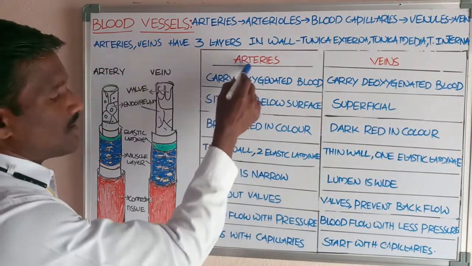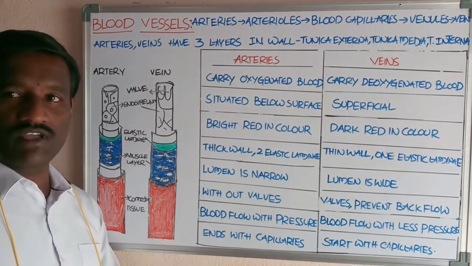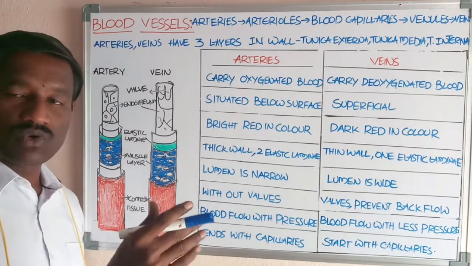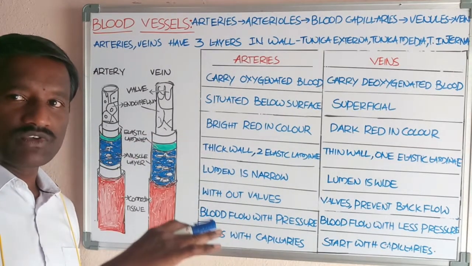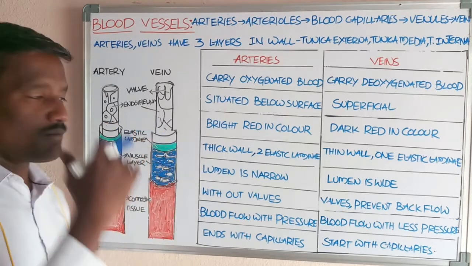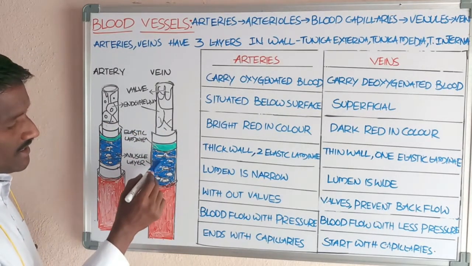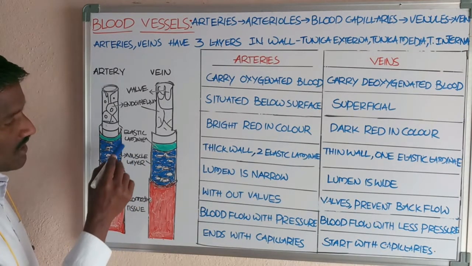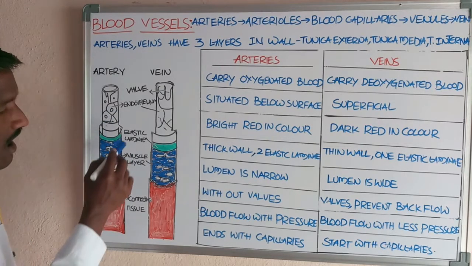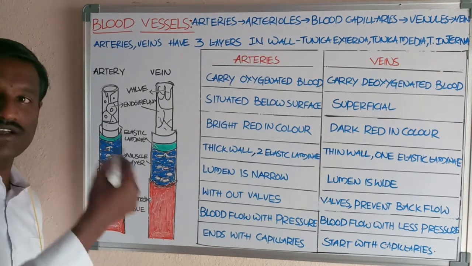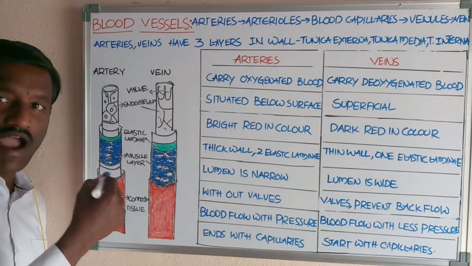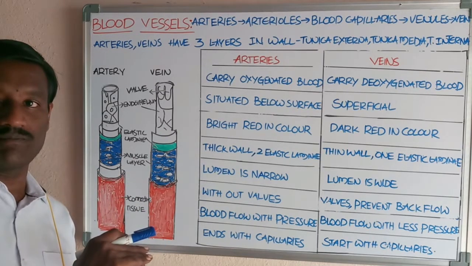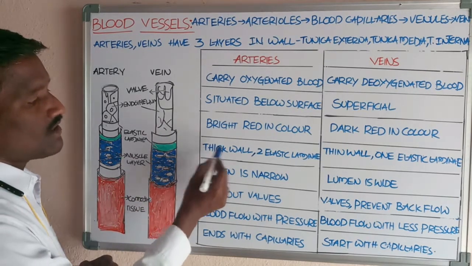Arteries have a thick wall. Two elastic laminae are present on either side of the smooth muscle layer, the tunica media. This is the muscle layer. If you observe the arteries, they have two elastic laminae, one on either side of the tunica media, because of the thick wall.